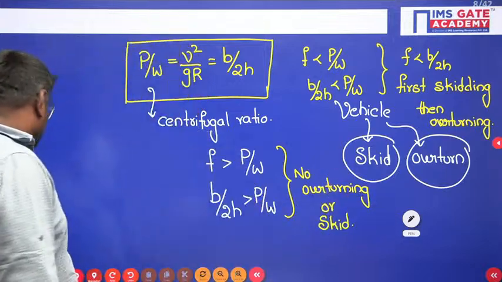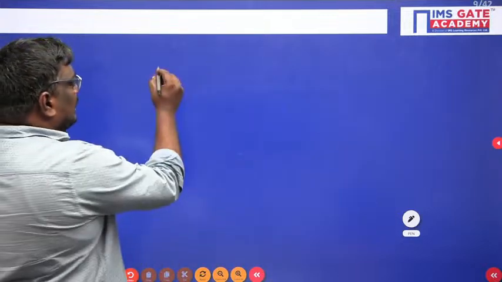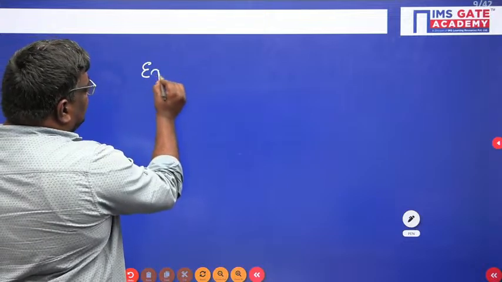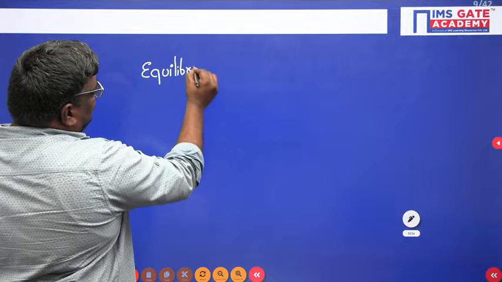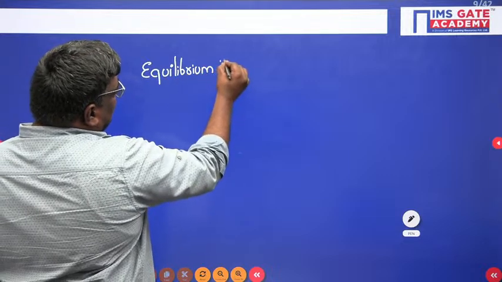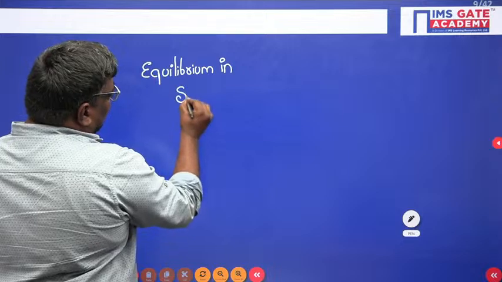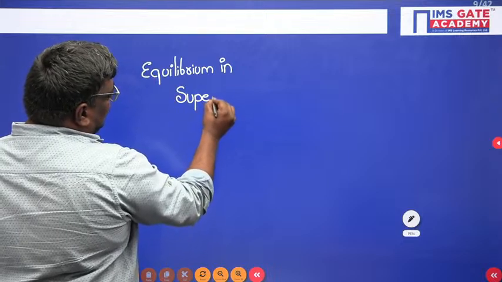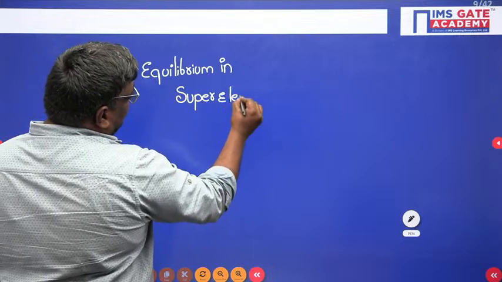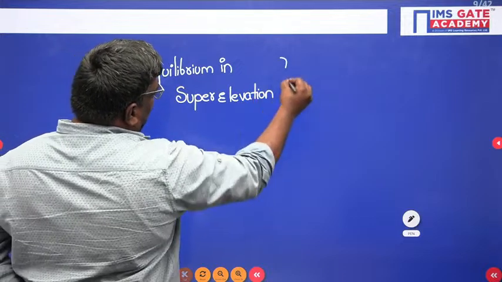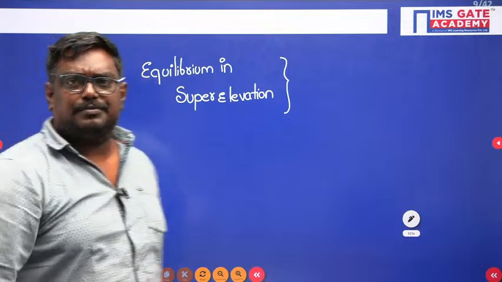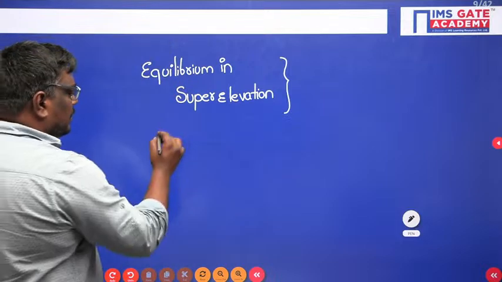Now see students, what do you mean by equilibrium in super elevation?